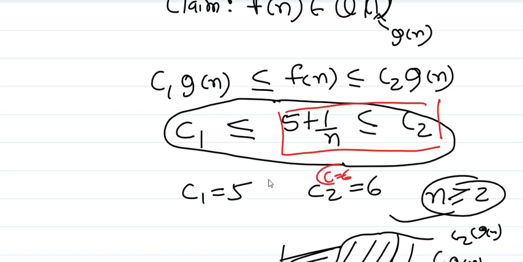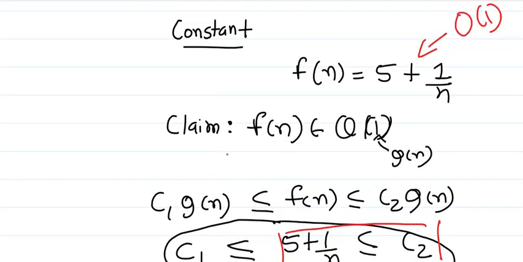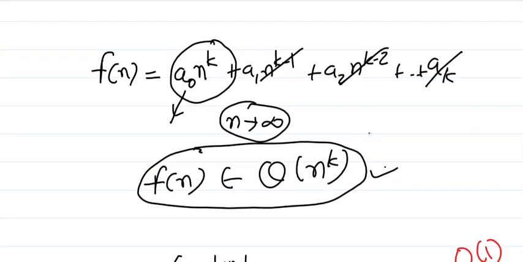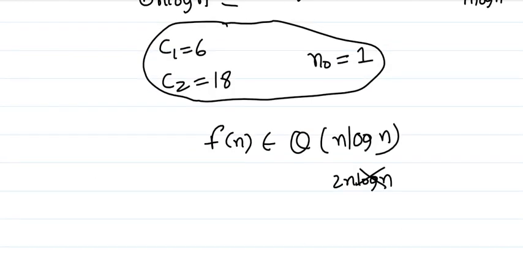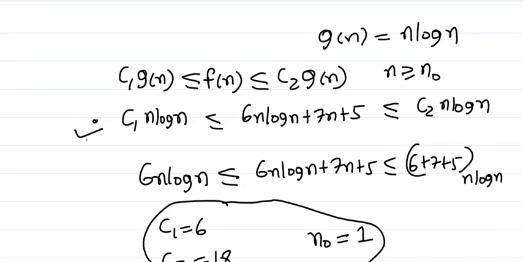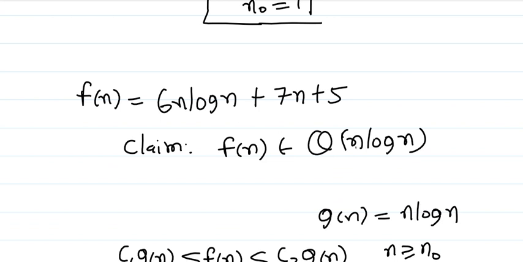So c is equal to 6 and n naught is equal to 2, and hence we can say this function belongs to big O of 1. Similarly, this polynomial function is in class big O of n raised to k. You can verify this. And this function 6n log n plus 7n plus 5 belongs to big O of n log n.